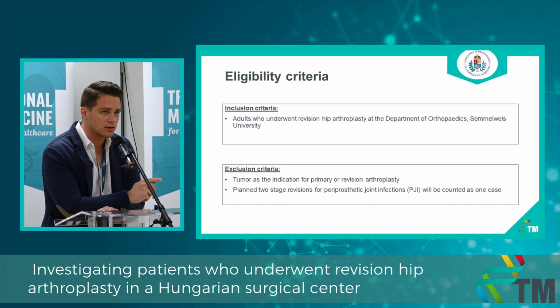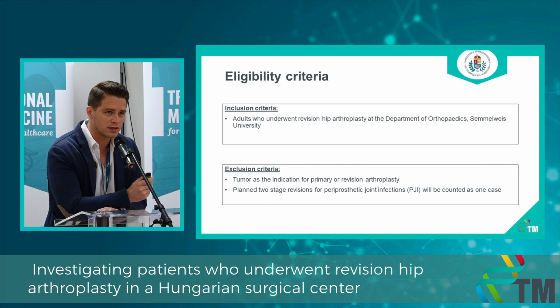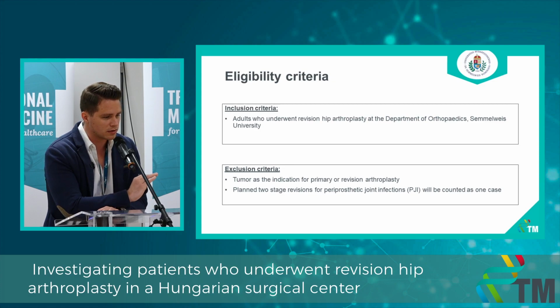The inclusion criteria is adults who underwent hip revision arthroplasty at Semmelweis University, and our exclusion criteria are tumors as the indication for the primary or the revision surgery, and we are excluding 1 surgery with patients who had planned 2-stage revision for periprosthetic infections. So the 2 surgeries will be counted as 1.